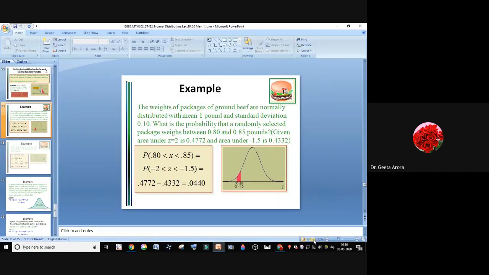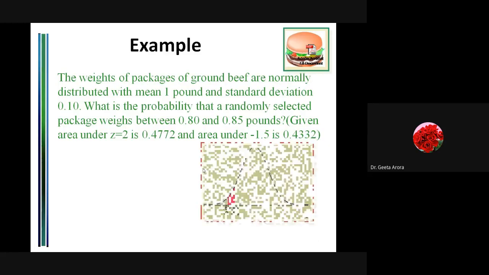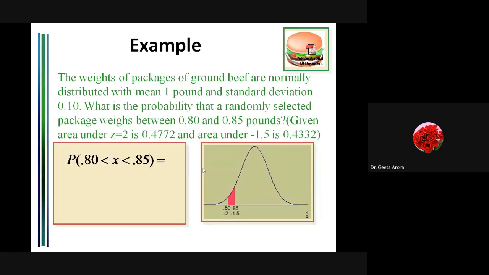So in the first go, we have to see what things are given to us and how we are going for the area. We have been provided with a question that we have to find the area from 0.8 to 0.85. Do not look at the figure. First, we have to concentrate on this question. Whatever things we have noted down earlier, this 1 is the value of the mean, and this standard deviation is sigma. Correct?